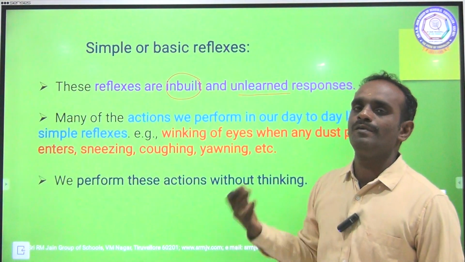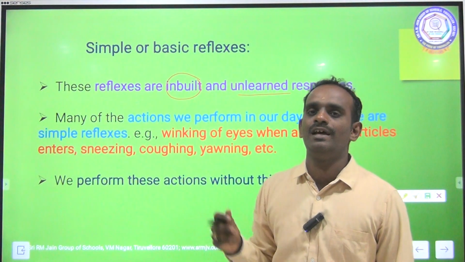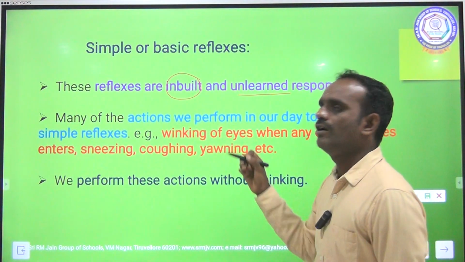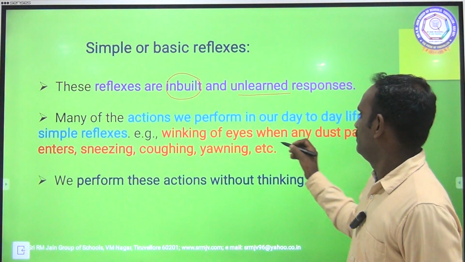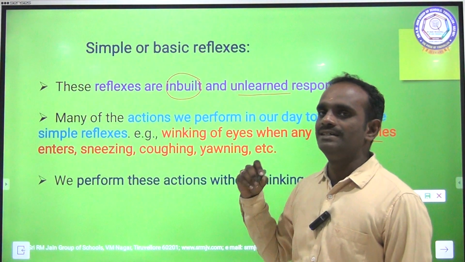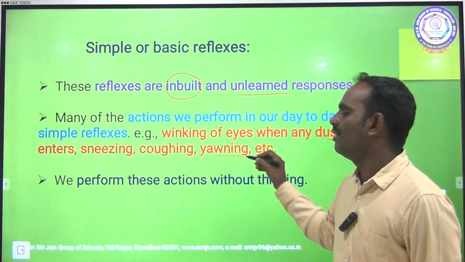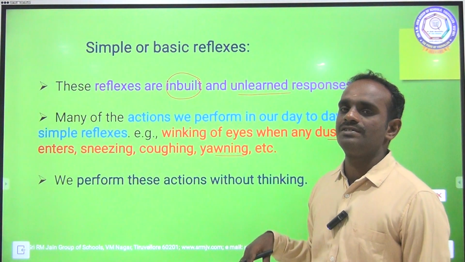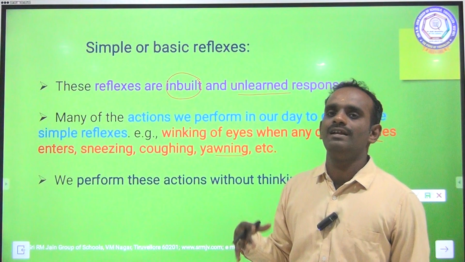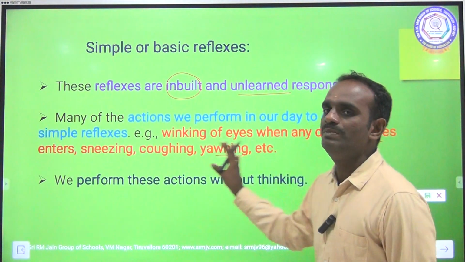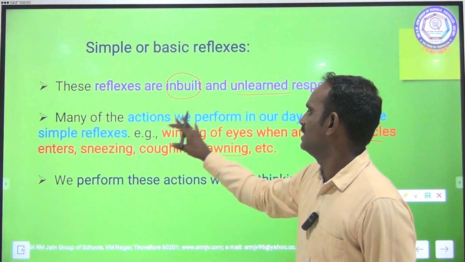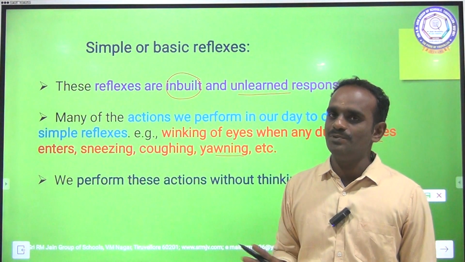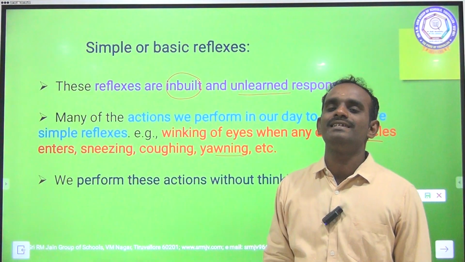Many of the actions we perform in our day-to-day life, such as sneezing, coughing, laughing, wrinkling of eyes when any dust particles enter, and yawning, are normal actions which take place in our day-to-day life. All these are inbuilt. These actions are unlearned. Hence this type of reflex is said to be a simple or basic reflex.